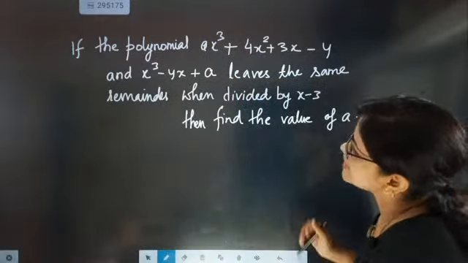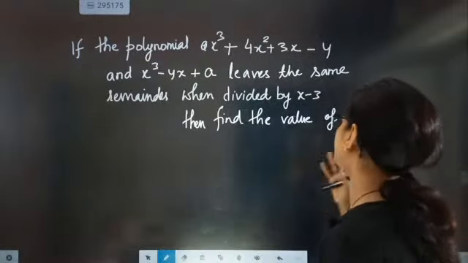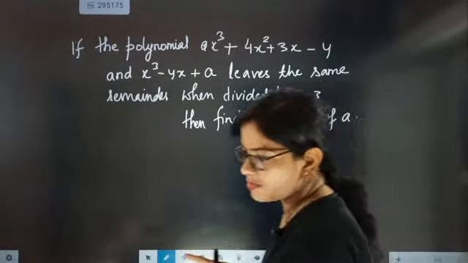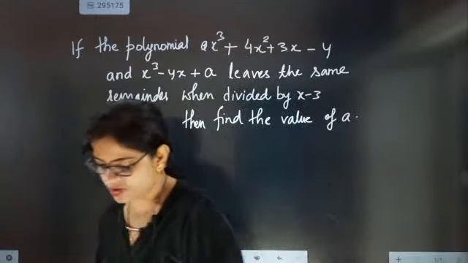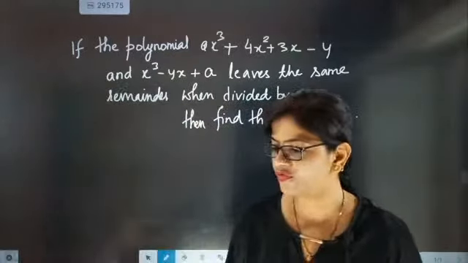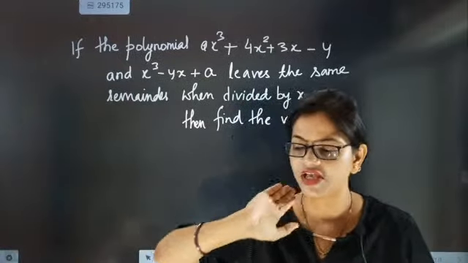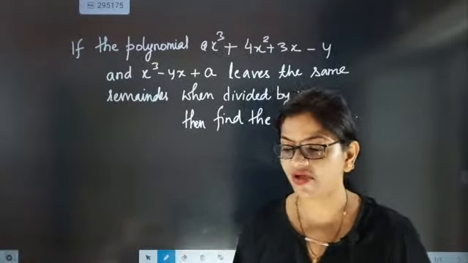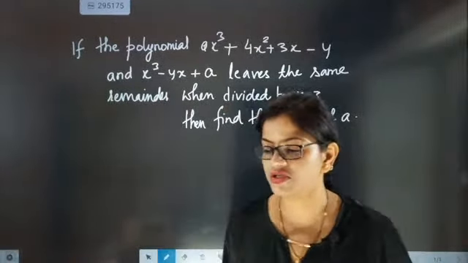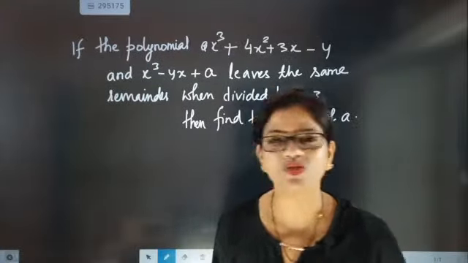When they are divided by x minus 3, they give the same remainder. So the remainder for both of them will be equal. Now you have to find the value of a. Since both of them give the same remainder, how to solve this question? One small work you have to do.